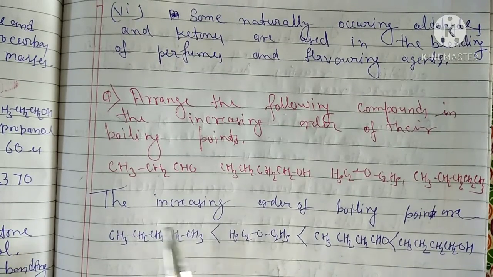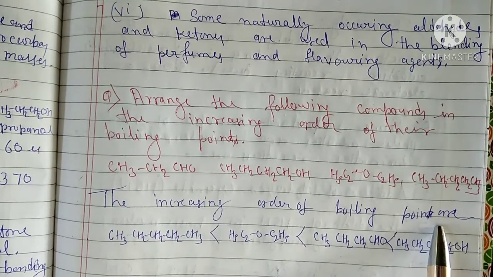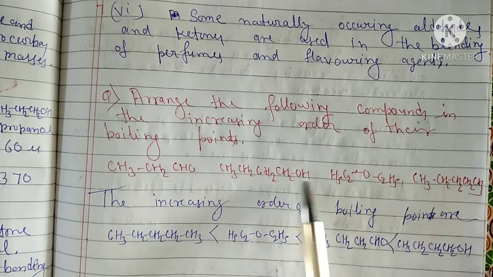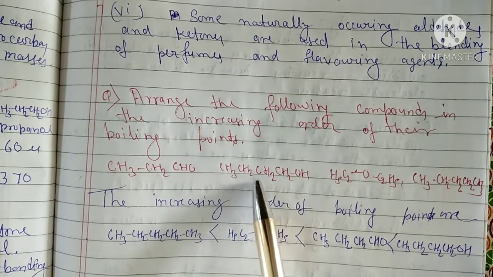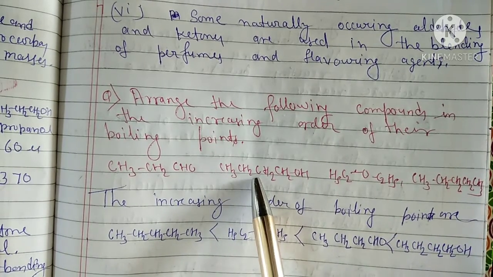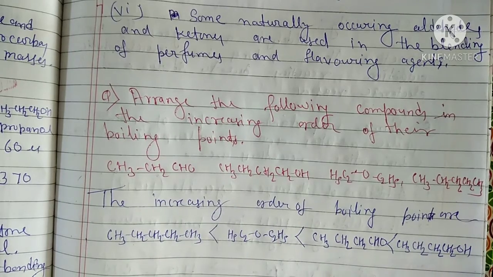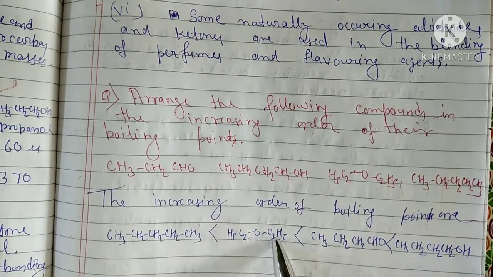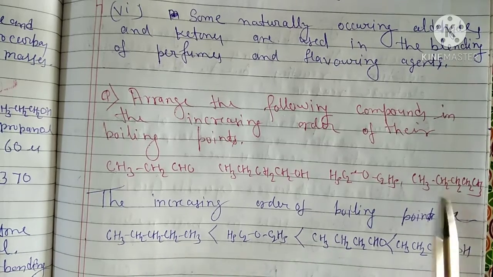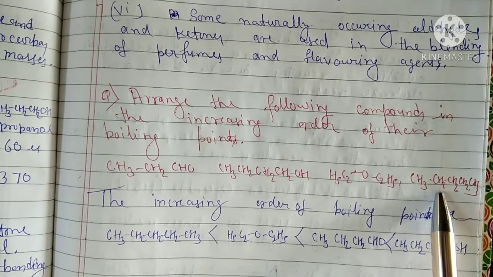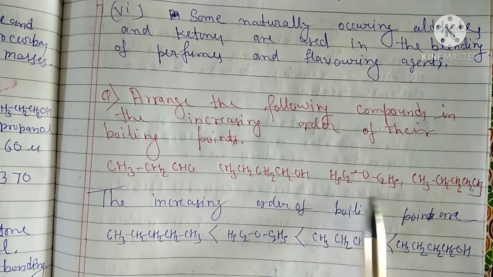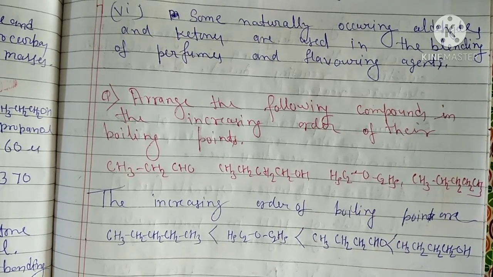So the increasing order of boiling points, the highest boiling point is butanol, then propanol, then ether, and then hydrocarbon. Okay, so this is the increasing boiling points of different organic compounds.